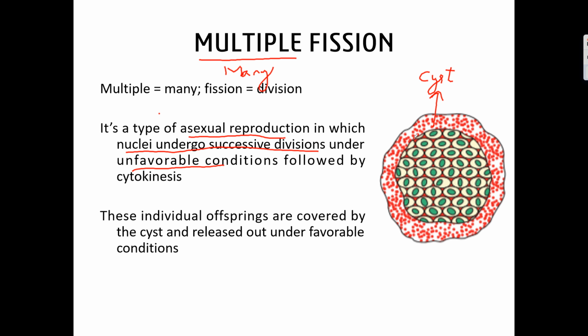So under unfavorable conditions, cyst formation will take place, followed by continuous nuclei divisions. So whenever it comes in contact with favorable conditions, then the individual offsprings will be released out. So this is observed in both Plasmodium as well as in amoeba.